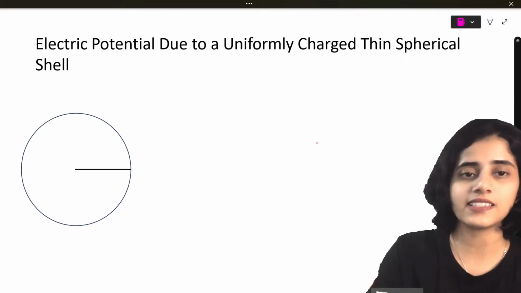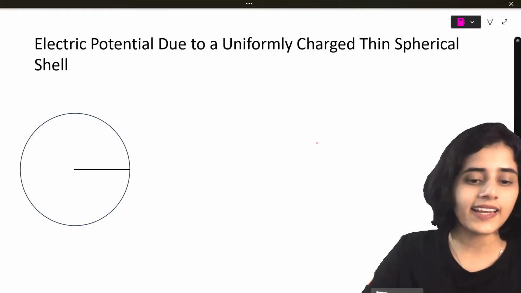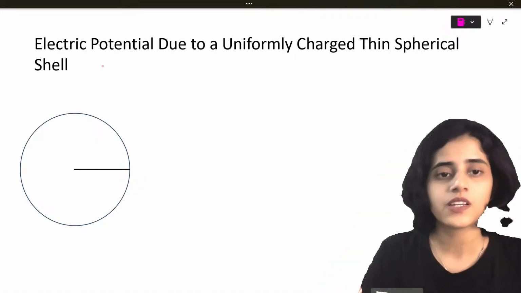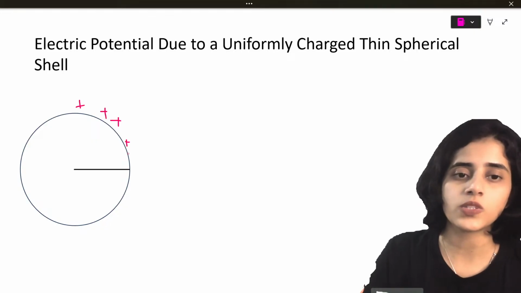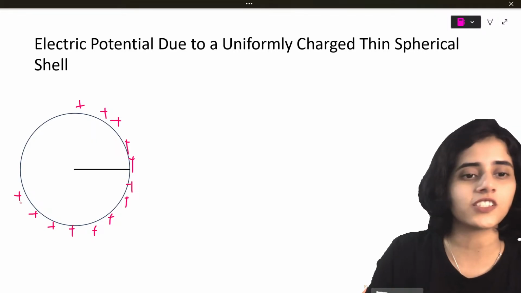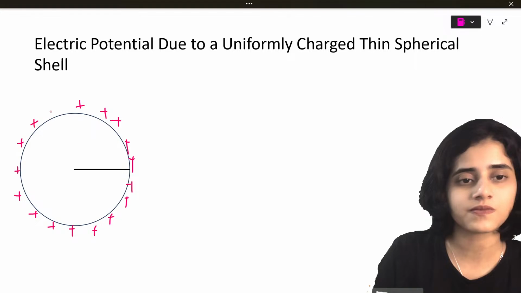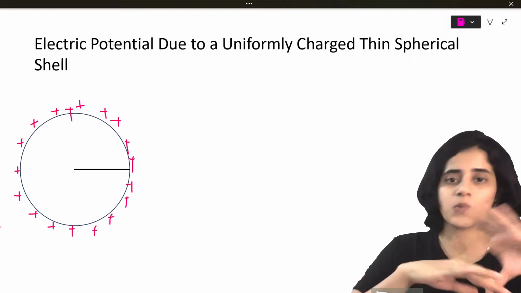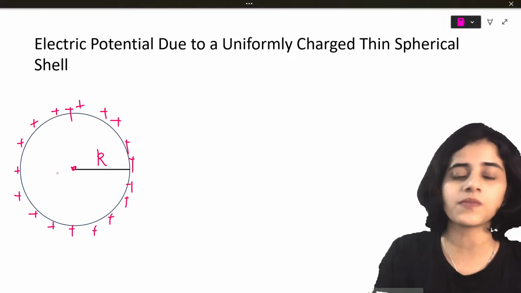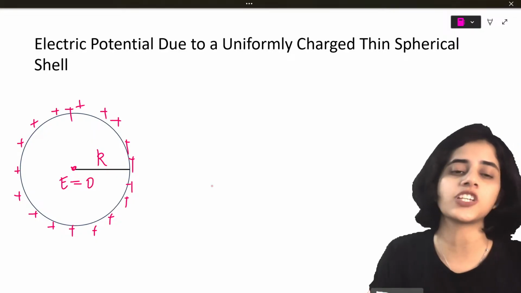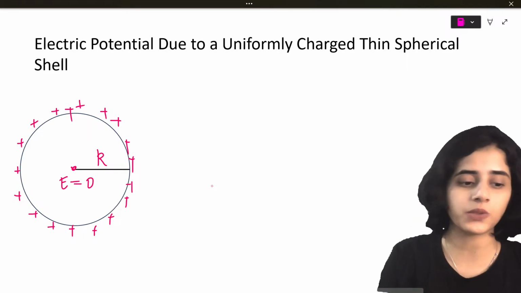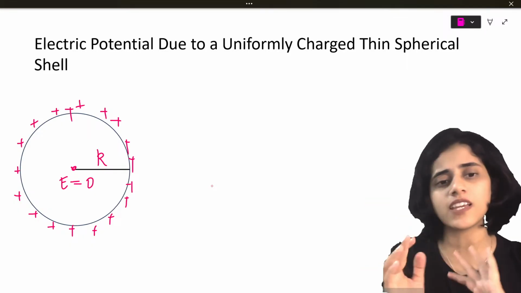Alright. Next, let's look at the derivation for electric potential due to a uniformly charged thin spherical shell. So we have a spherical shell which has lots of charges, full of charges everywhere. Let's say the shell has a radius of R. Now electric field inside a shell is 0. If you don't know how, watch the videos of the first chapter. So electric field inside a shell is always 0.